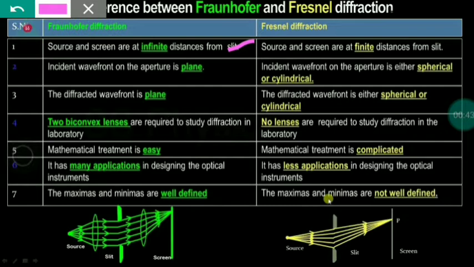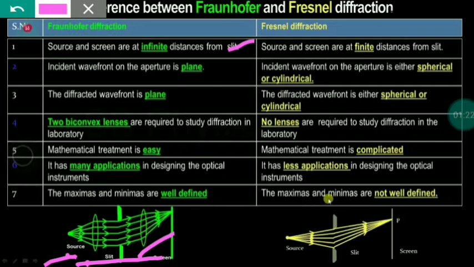But as per the definition, using two convex lenses, we can form the Fraunhofer diffraction. Here the source light is incident on the first convex lens, and parallel lines are incident on the obstacle and get diffracted, and again the image is formed with the help of the second convex lens. So the source and screen are at infinite distance from the slit. This is the Fraunhofer diffraction.